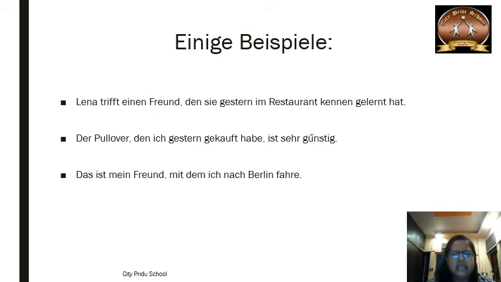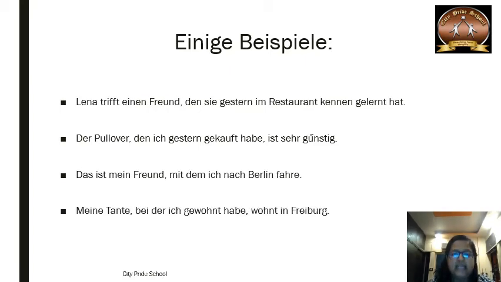It is similar to English. In English also we say this is my friend with whom I travel to Berlin. With whom always comes together in English also. Similarly in German also, mit dem should be together. And fahre is the verb which is at the end of the sentence. Let's see one more example.